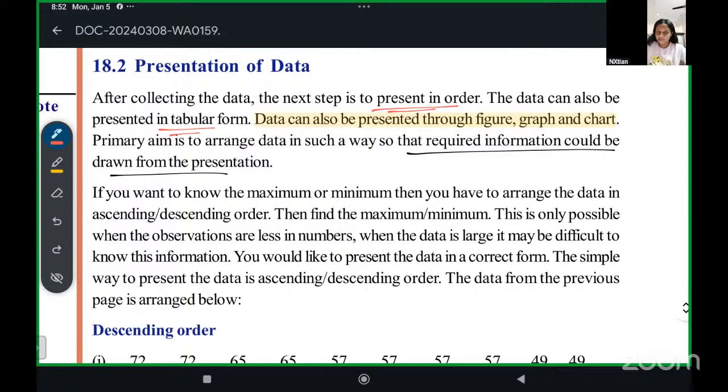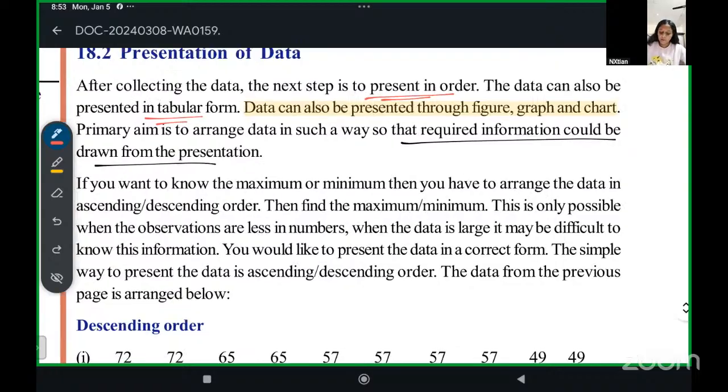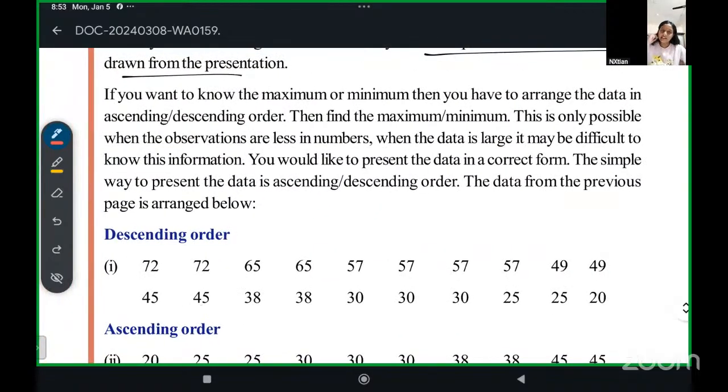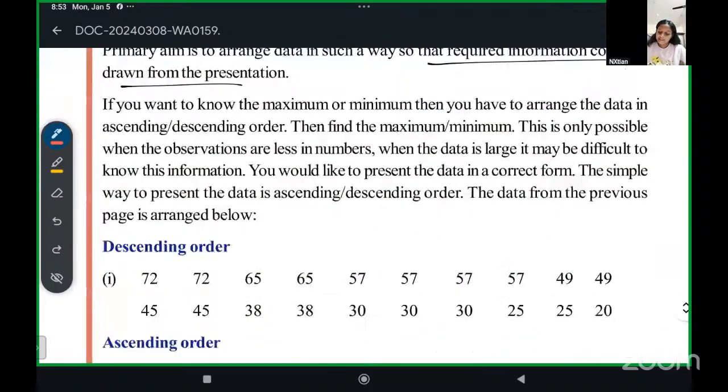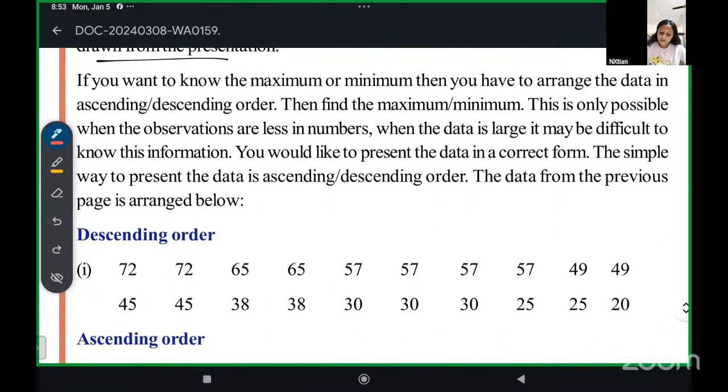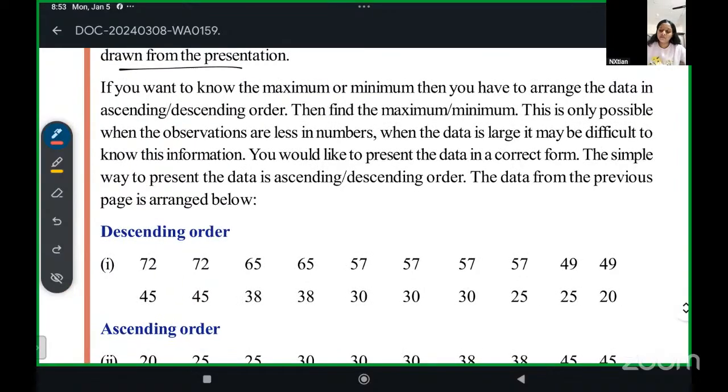Number 1, we collect the data. Number 2, we present the data. Number 3, we make comparison of the data. So we are on the second step, that is the presentation of data. If you want to know the maximum or minimum, then you have to arrange the data in ascending or descending order.